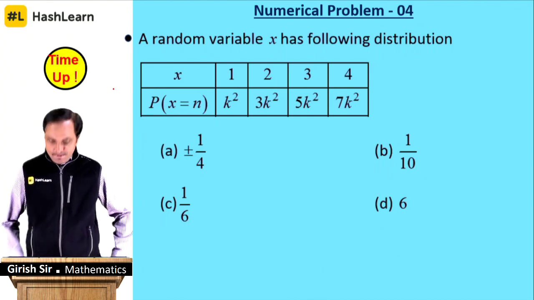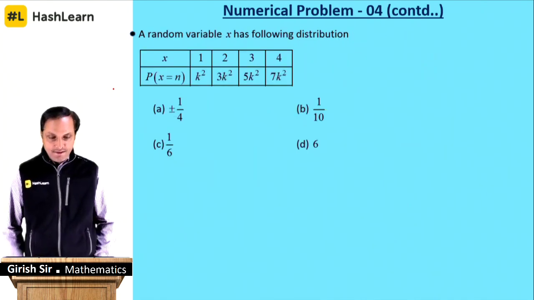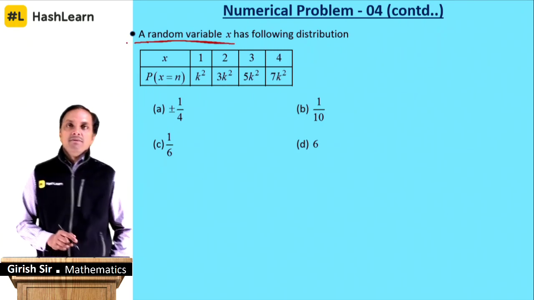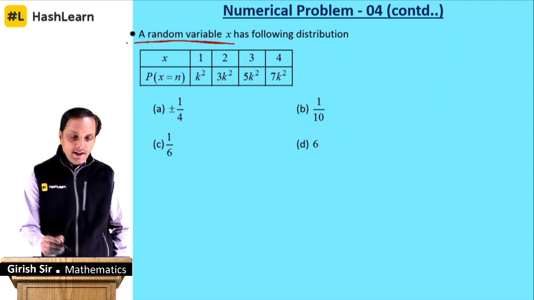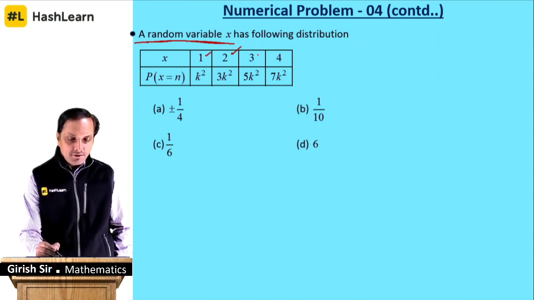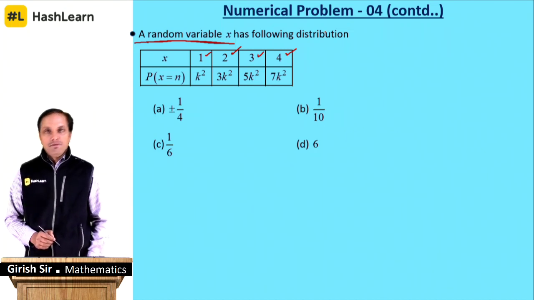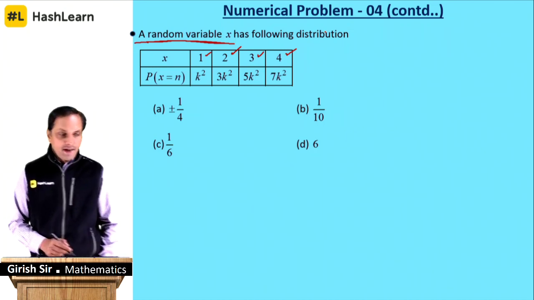So your time is up, and let us see what exactly the problem is. You know, random variable x. X is varied as when x is 1, when x is 2, when x is 3, and when x is 4. And similarly, the respective probability is given in the bracket.